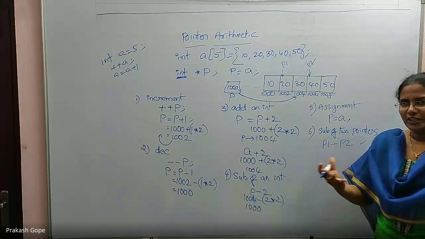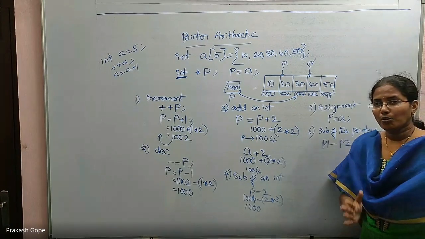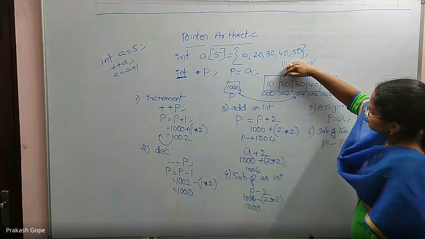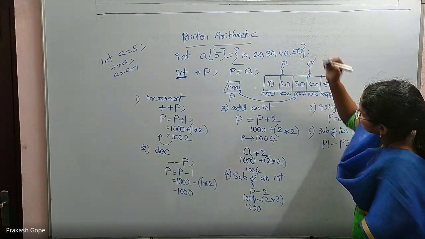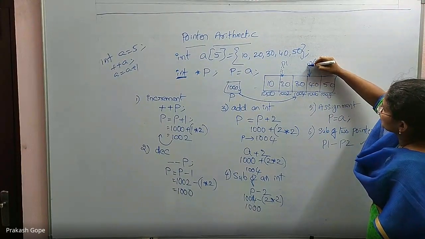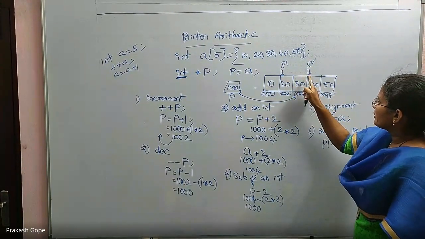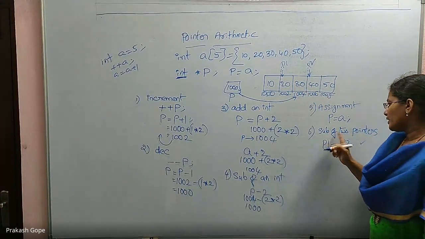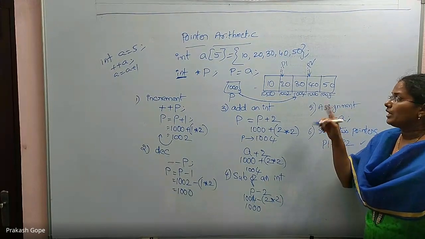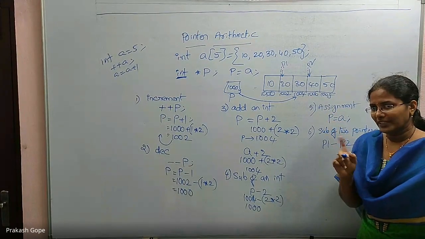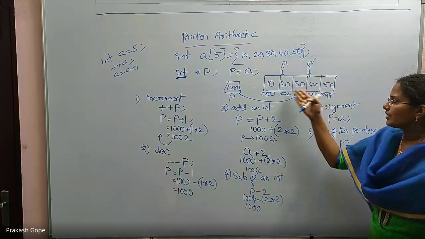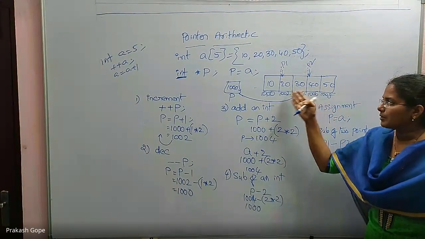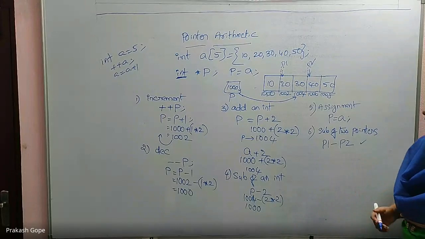But what is the answer? What it gives? It will give me the number of elements present between those 2 pointers. P1 is 1002, which means P1 is here. P2 is 1006, which means P2 is here. How many elements are present between these two? 2 elements. So it will give me 2. So subtraction of 2 pointers will give me the number of elements present between. I am not saying number of integers. Because they are integer pointers, they will give me the two integers. If they were character pointers, they will tell me how many characters are present between those two pointers. So the number of elements present between those two.